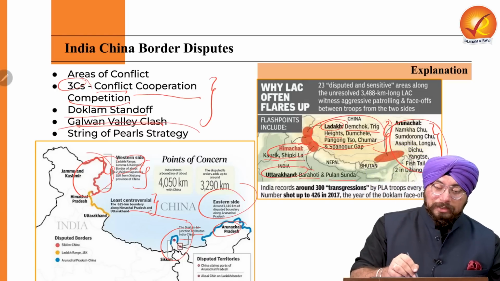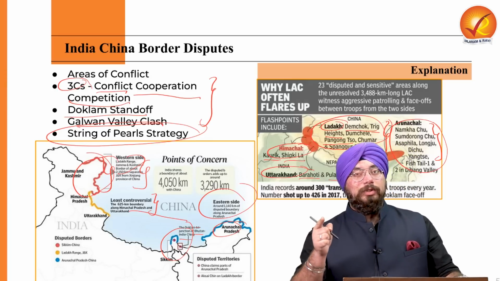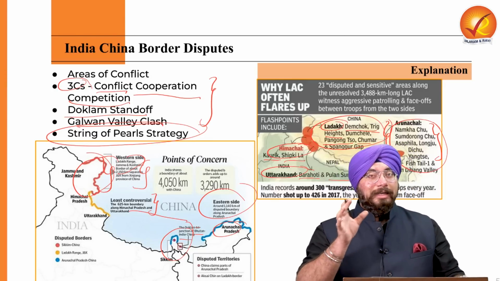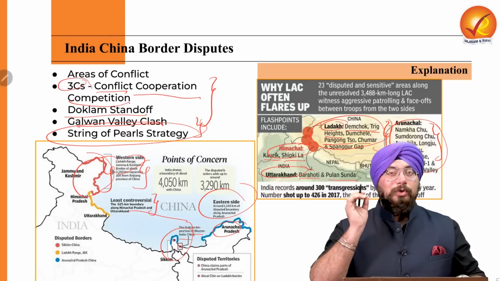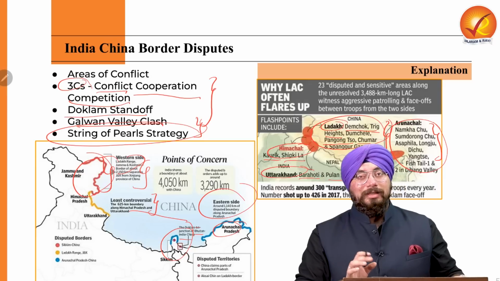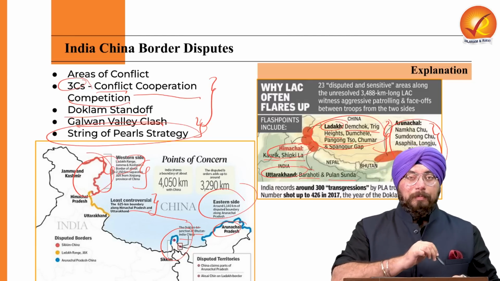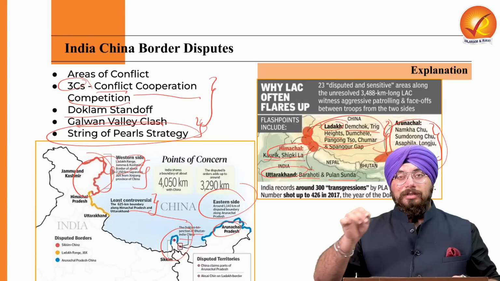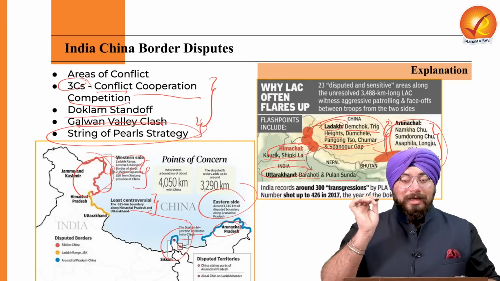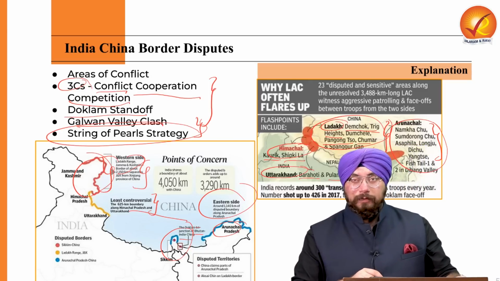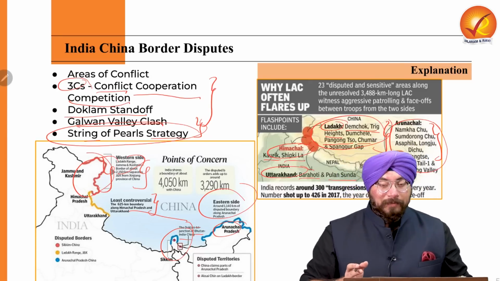And China is also having a string of pearls strategy, whereby areas in and around the Indian Ocean region, which is surrounding our country, China is trying to induce their dominance. China is also trying to increase their military capabilities in the form of a pearl around the country of India, which in turn reflects its strategy to reinforce their dominance in the Indo-Pacific region. So their string of pearls strategy is also one of the strategies which is concerning India.